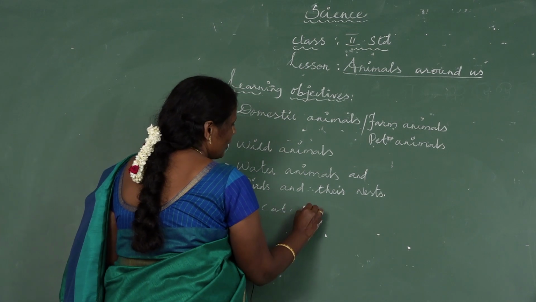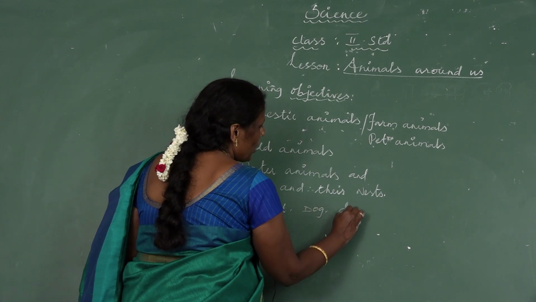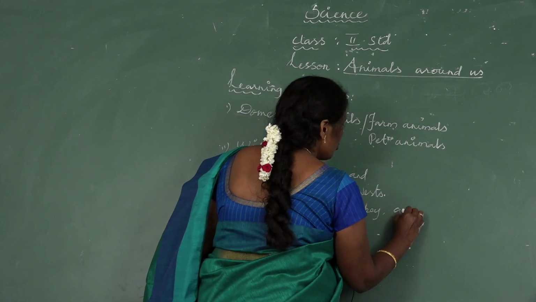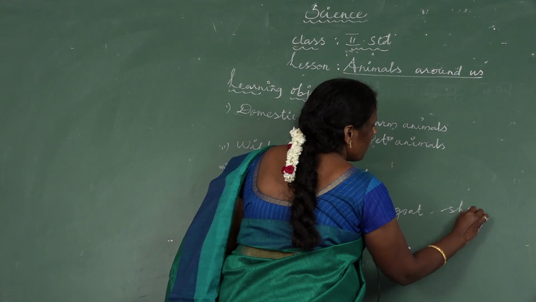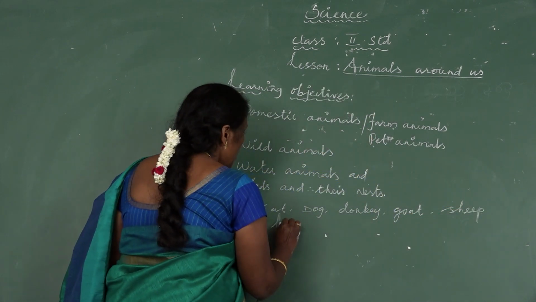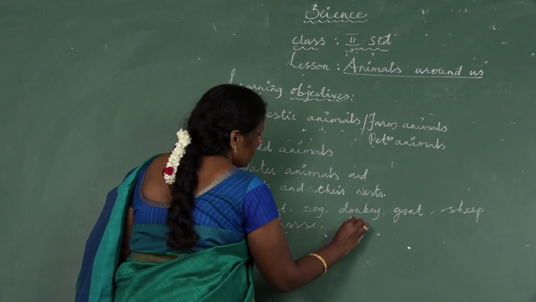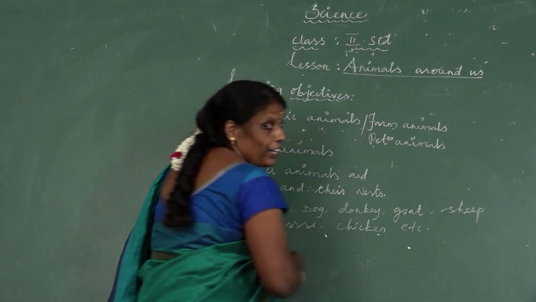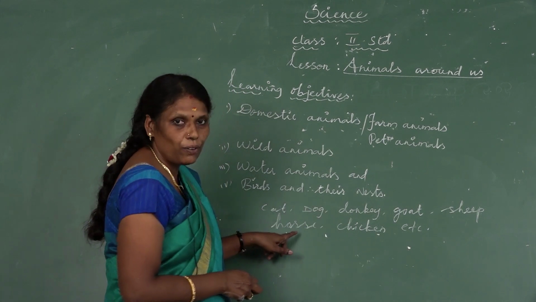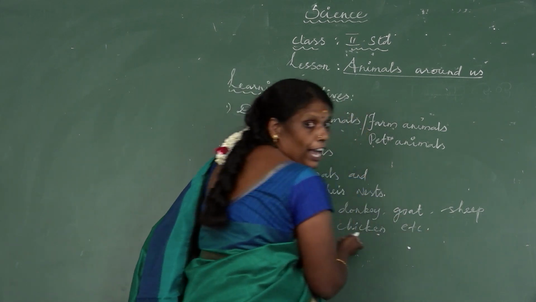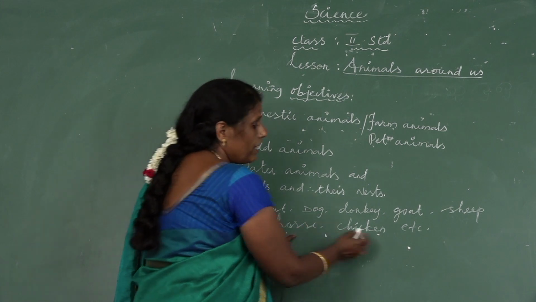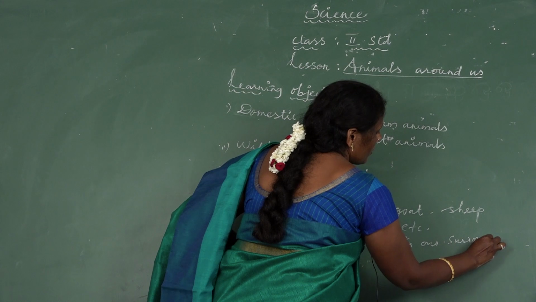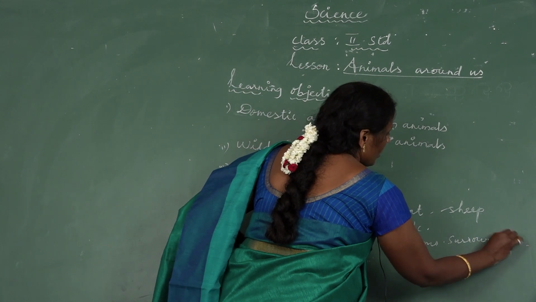Cat, dog, donkey, goat, sheep, horse, chicken, etc. Very good. These animals are living in our surroundings. Where do they live? They are living in our surroundings. Okay.